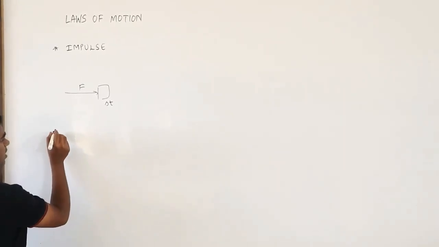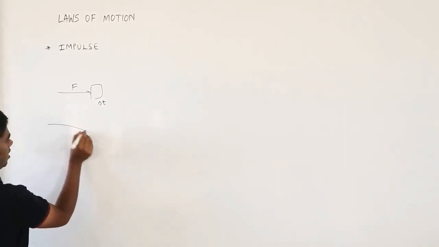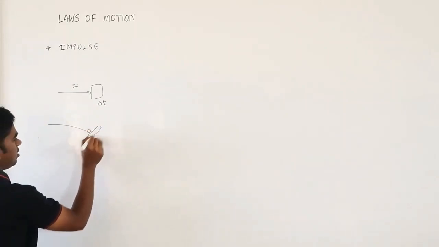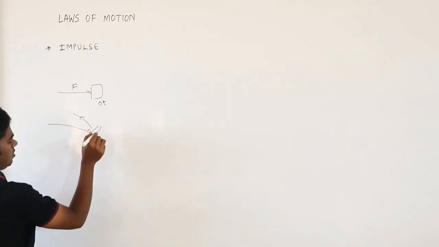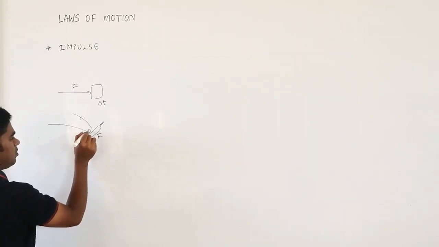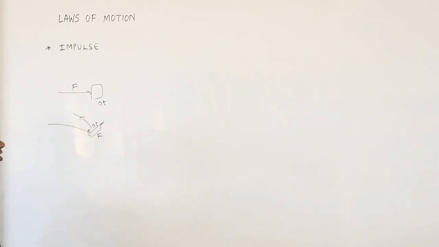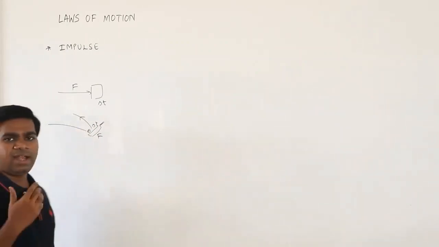For example, when you are playing cricket and the ball comes, the batsman will hit the ball with a high speed, or with a lot of force. This force is acting on the ball for a very short interval of time. So what will be the effect of that kind of force?